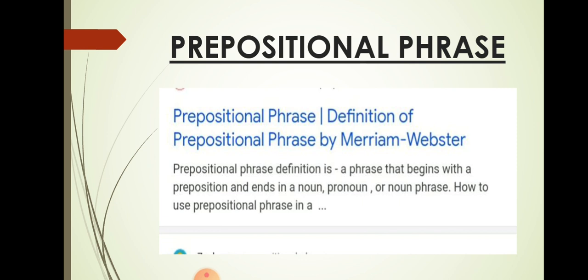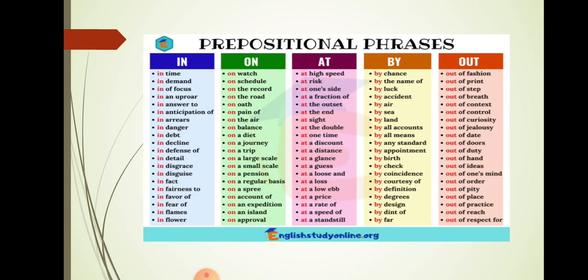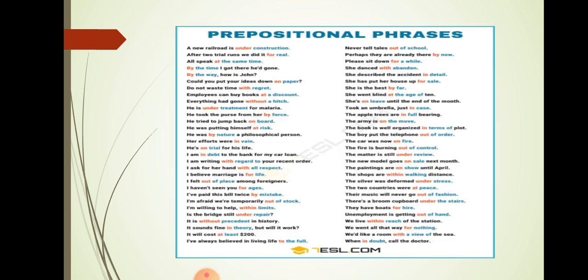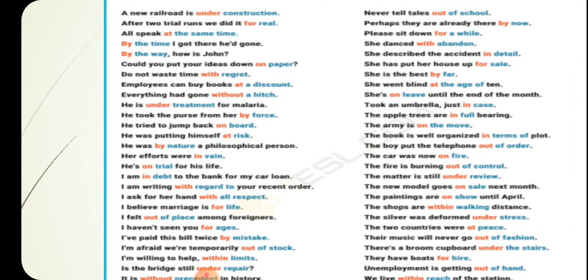How to use a prepositional phrase in a sentence? Here we have a list of prepositional phrases starting with in, on, at, by, and out. There are so many other prepositional phrases in grammar, but these are some very common ones. You see some examples of the prepositional phrases.